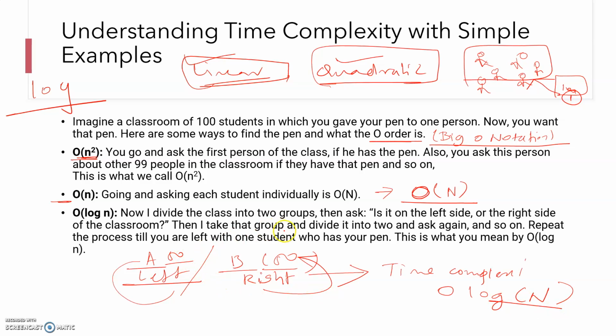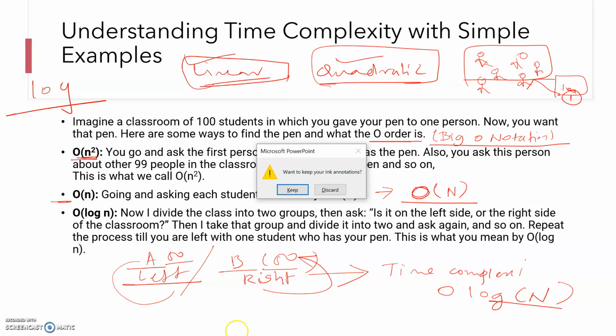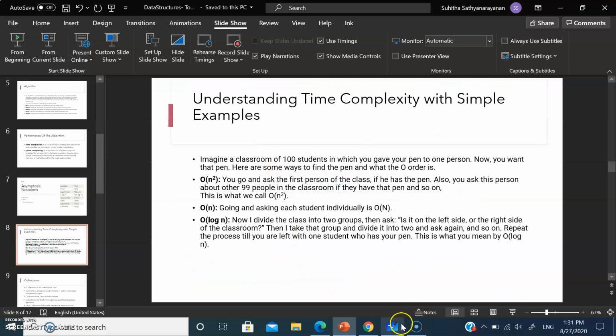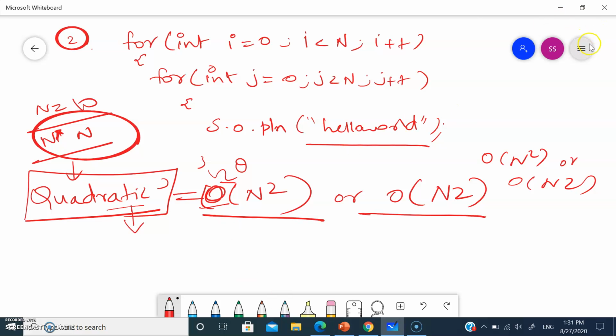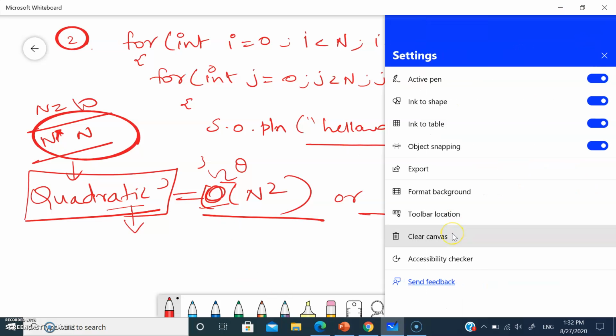Okay, so for example, consider 10, 20, 30, 40, 50, 60. How many data items do we have? 1, 2, 3, 4, 5, 6.